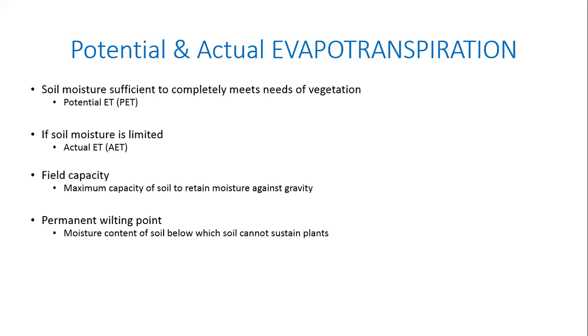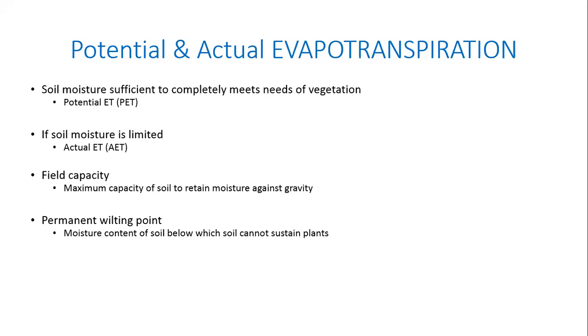Which means if there is a lot of water available in the soil sample, the root is able to easily extract it. But if you keep reducing the moisture content in the soil, at some point the soil is able to hold on to the water much more tightly because it has some force of attraction, which the roots are not able to overcome. Although there is some moisture in the soil, the roots are not able to extract it from the soil.